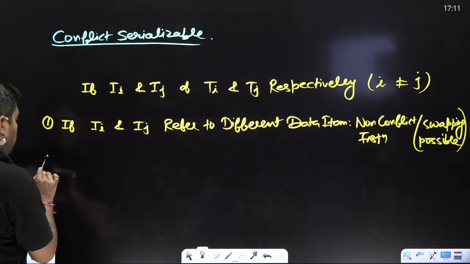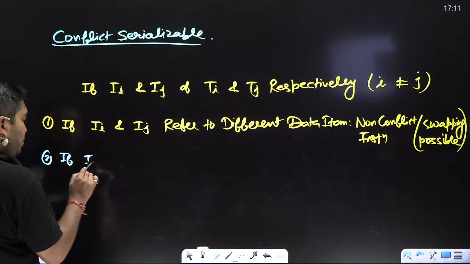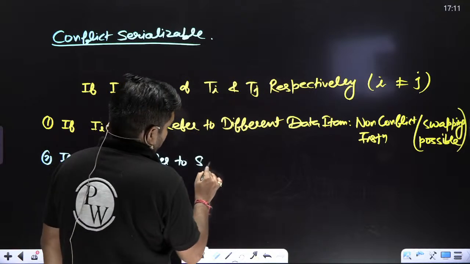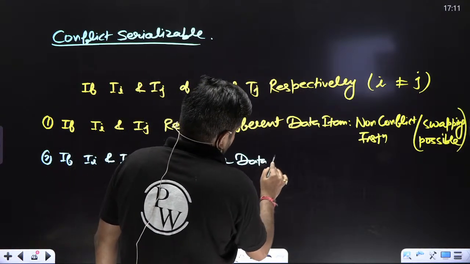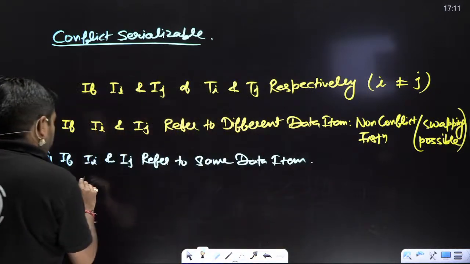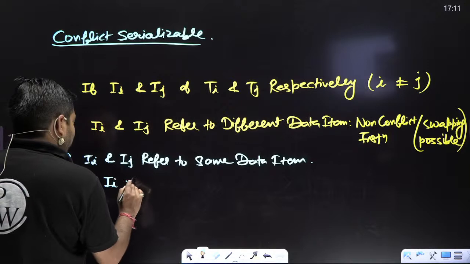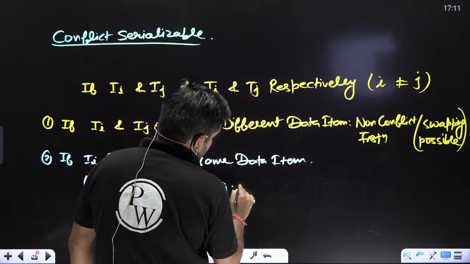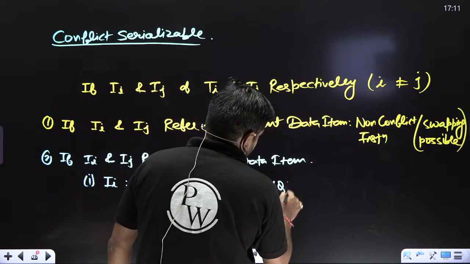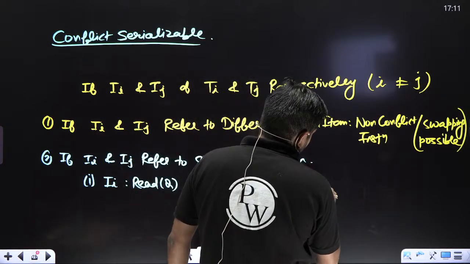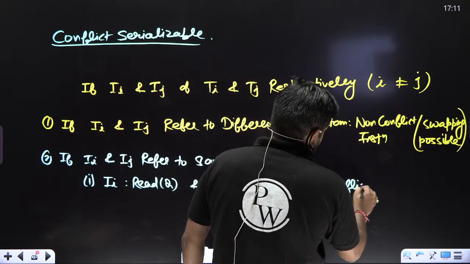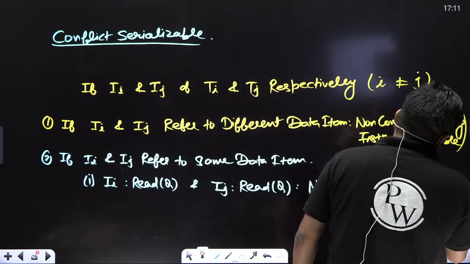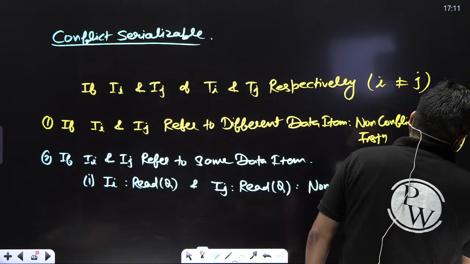Second, if Ii and Ij refer to the same data item, then there are four cases. If Ii is read A and Ij is read A, then non-conflict, swapping possible.